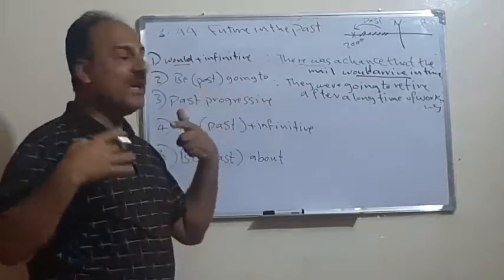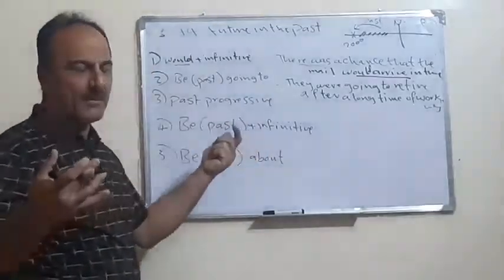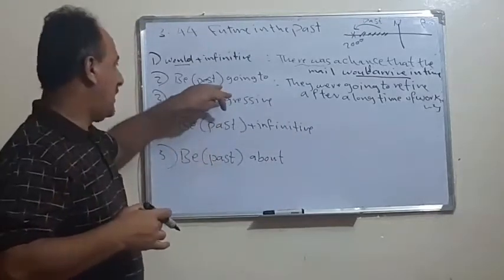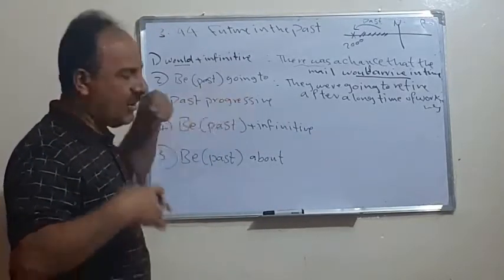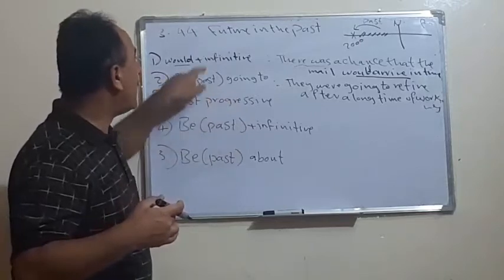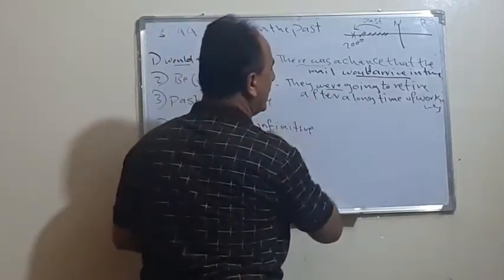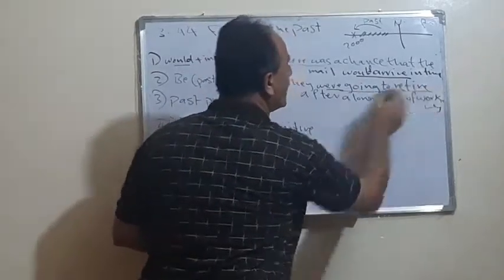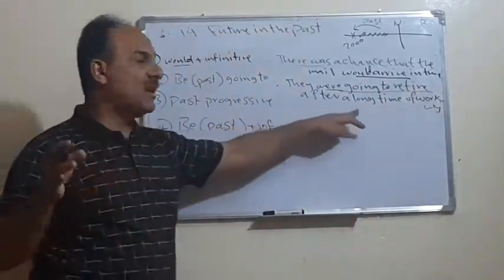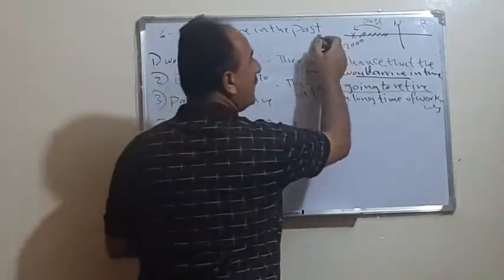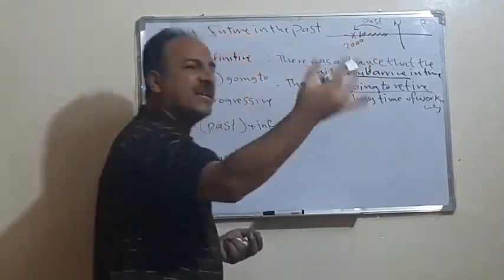That says we are going to, for example, discuss the issue, or she is going to deliver a lecture. Here, when we express the future in the past, it means were. They were going to what? To retire, to stop working after a long time. It means they were working for a long time at that time, and then decided what?